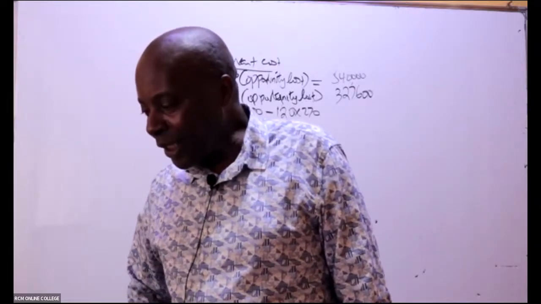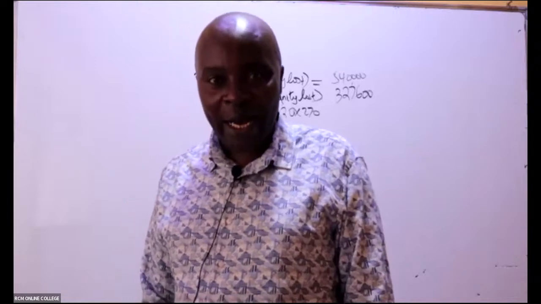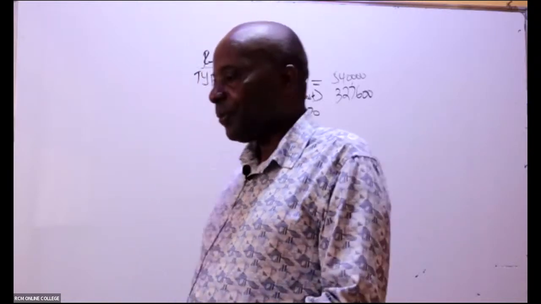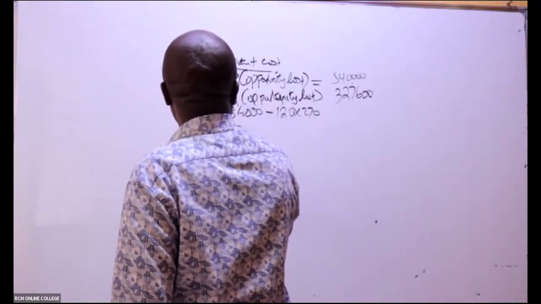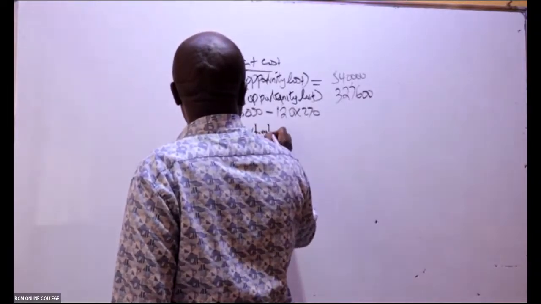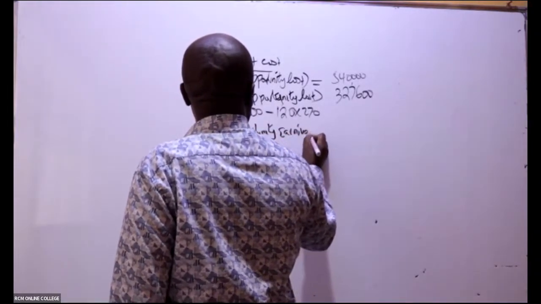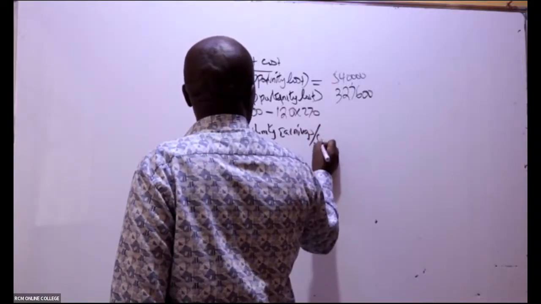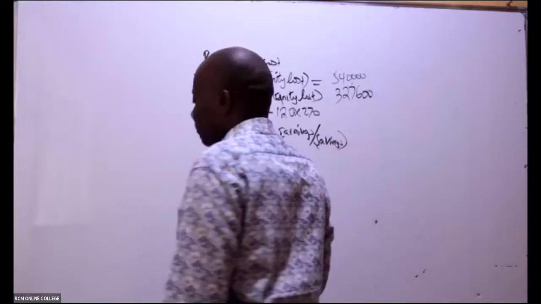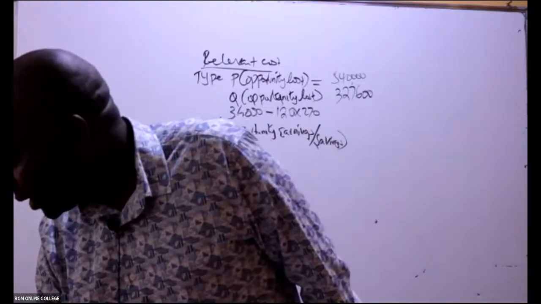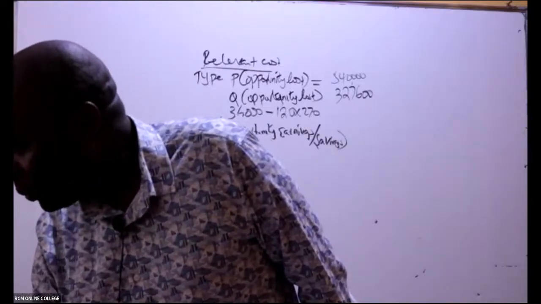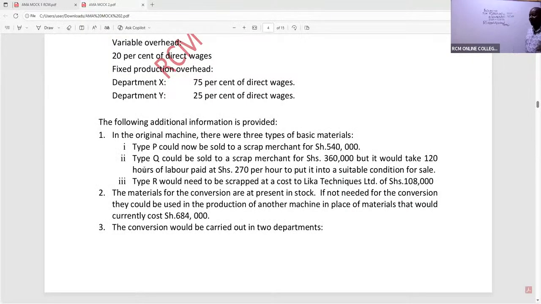To me, I think otherwise. I think it's an opportunity for me to earn. Those are opportunity earnings, into bracket or stroke savings. I think otherwise. Oh, we figured out, okay. Great, I really love that. This must be a very good student, Esther. Wow. Students would want to do things on their own. So type R would need to be scrapped at a cost.